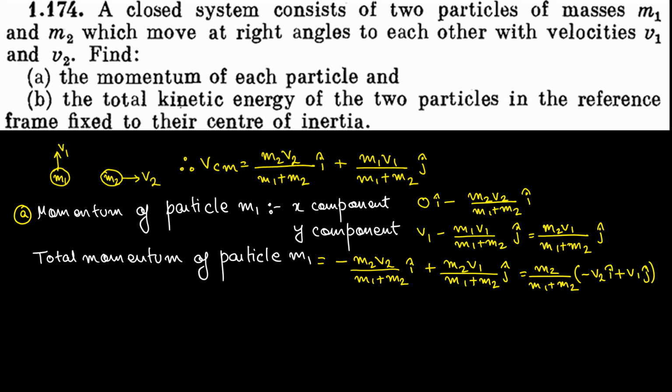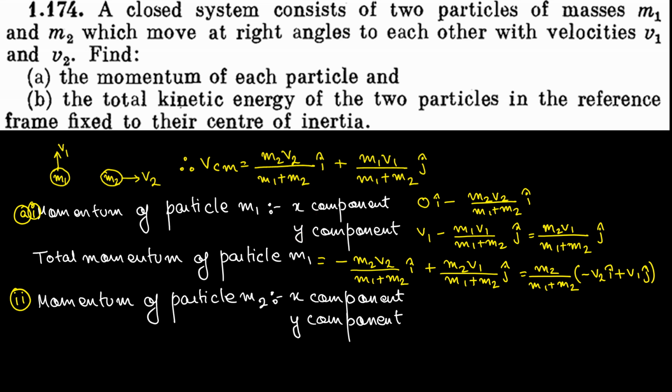Similarly, what is the total momentum of particle m2? We'll similarly divide it into x component and y component. What is the x component of momentum of m2? It is nothing but v2 minus velocity of center of mass in x direction, and this entire thing is nothing but velocity with respect to center of mass in x direction.